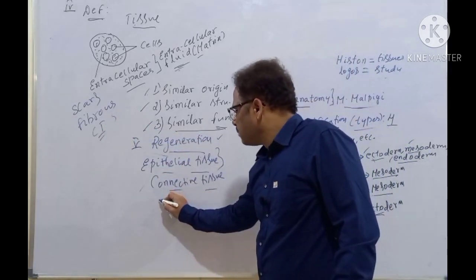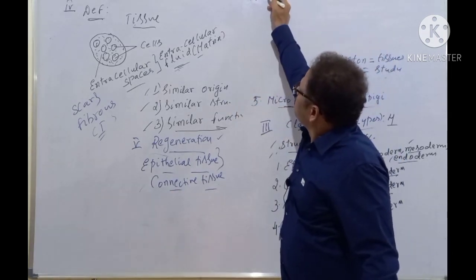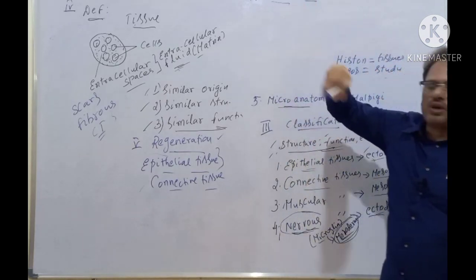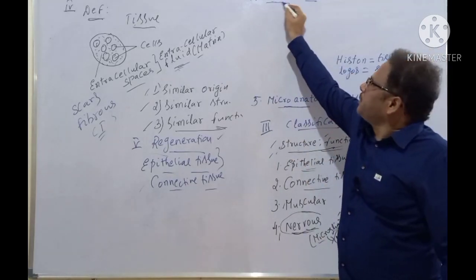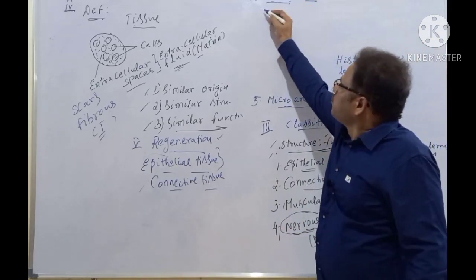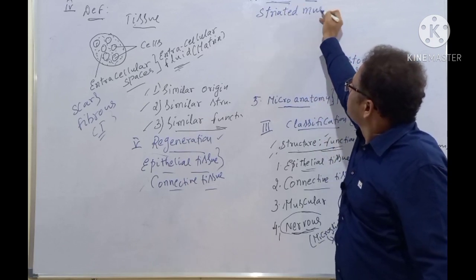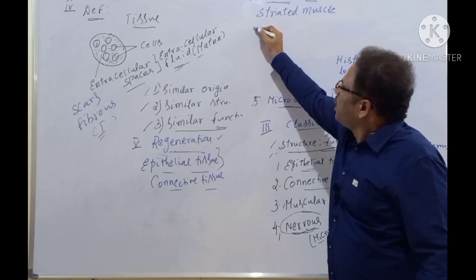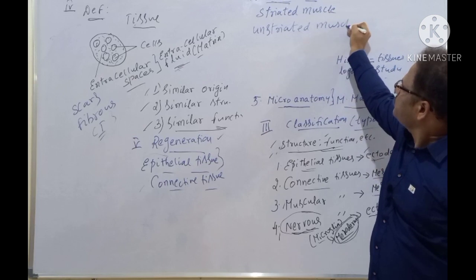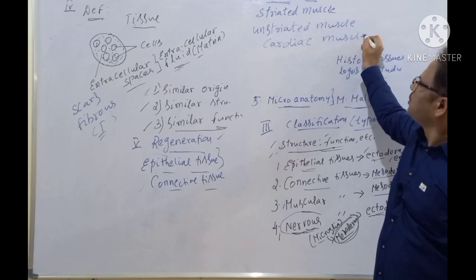And next one is the muscular tissue. Here we are discussing muscular tissue regeneration. There are three types of muscular tissues, to be discussed in later lectures. First one is the striated muscle, then the unstriated muscle, and the cardiac muscle.